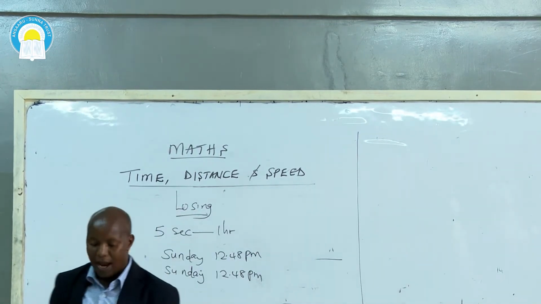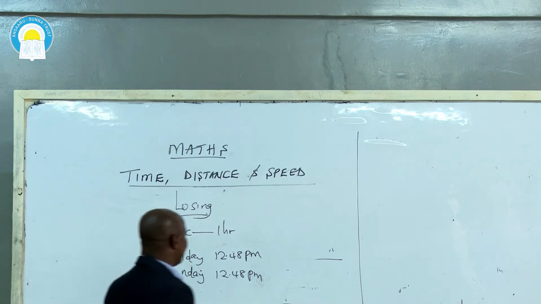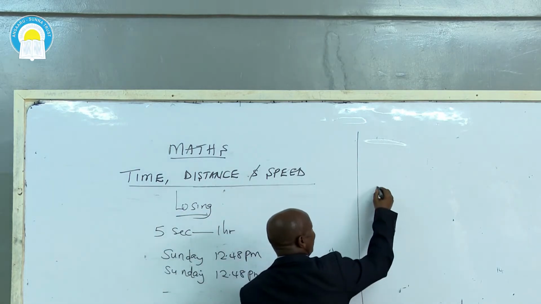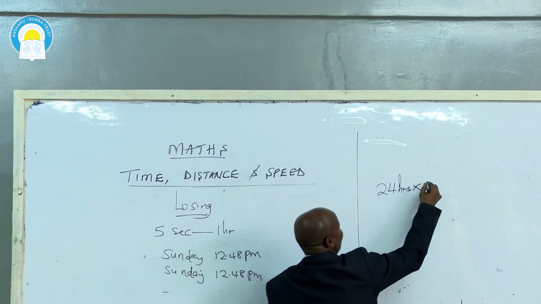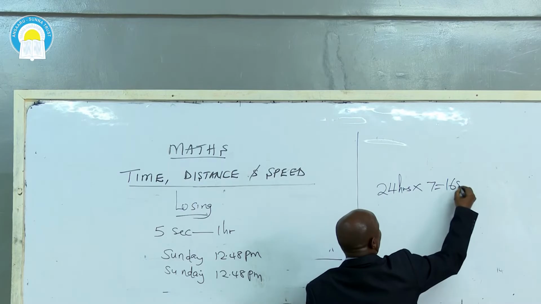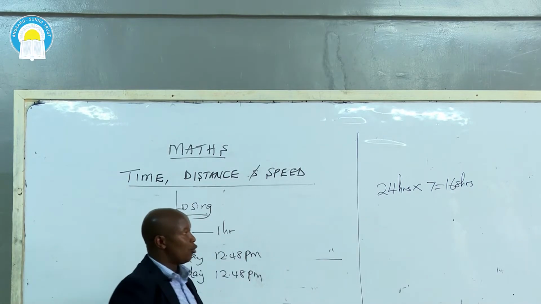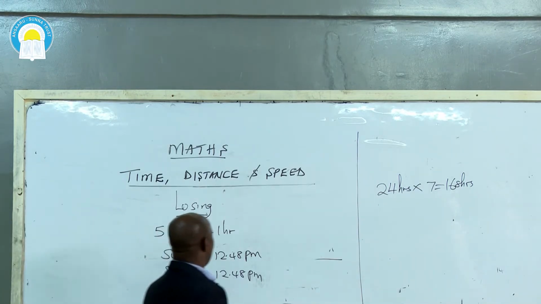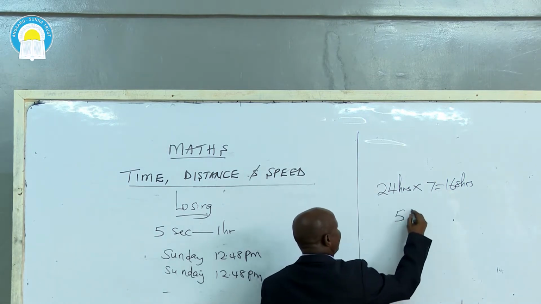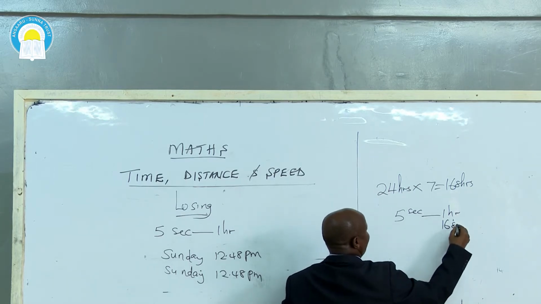And the 1 week is equivalent to 7 days. And the 1 day is 24 hours. So in our case here now, we have 1 week, 7 days, and the 1 day is 24 hours. So 24 hours, you multiply it by 7, you get 168 hours. That means 1 week is equivalent to 168 hours. In our case here now, our watch is losing 5 seconds every 1 hour. What about after 168 hours?